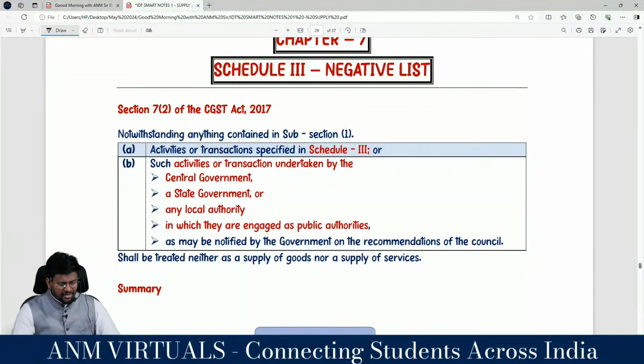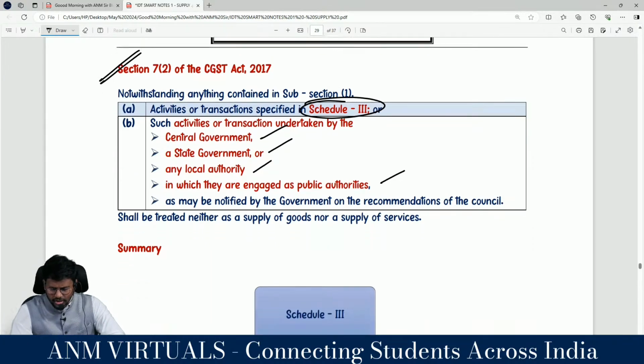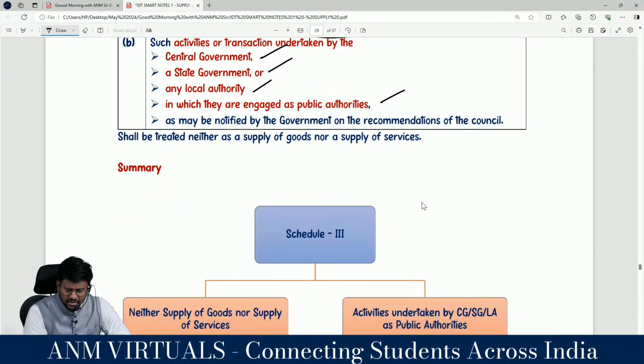Yes, sir. So we have Section 7 sub-section 2 of the CGST Act. Notwithstanding anything contained in sub-section 1, activities or transactions specified in Schedule 3, or such activities or transactions undertaken by the central government, state government or local authority in which they are engaged as may be notified by the government on the recommendation of the Council, shall be treated neither as supply of goods nor as supply of services.